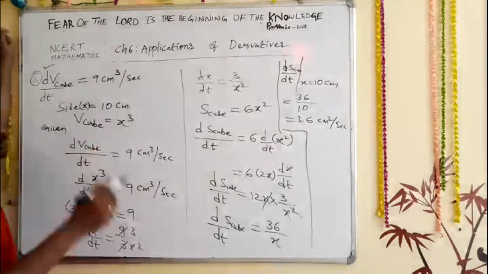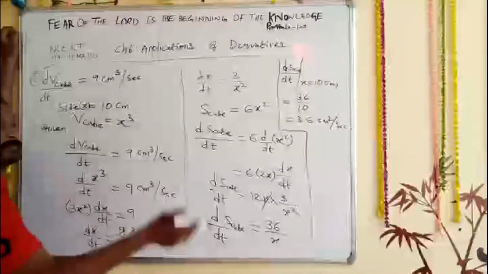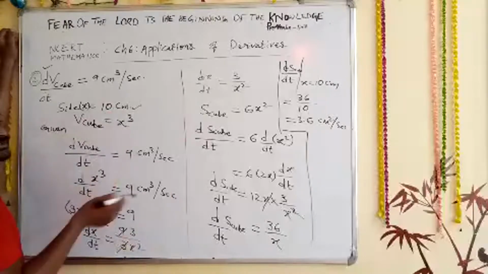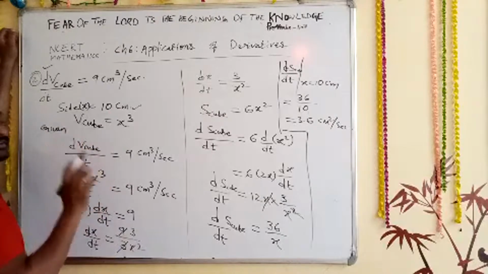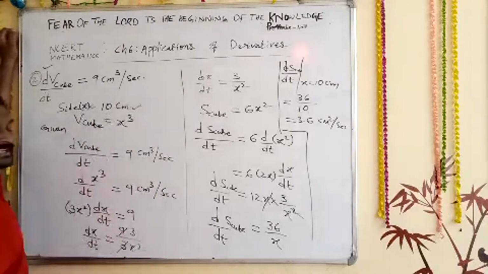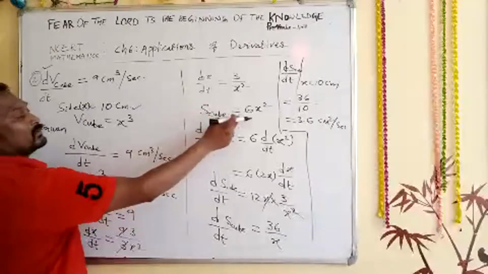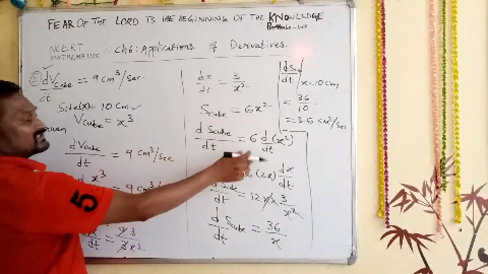But what do they ask? How fast is the surface area of the cube increasing when side is 10 centimeter. So for the surface area of a cube, how fast it is increasing. For that purpose, s, the surface area of a cube, is equal to 6x square. Now differentiate with respect to time.